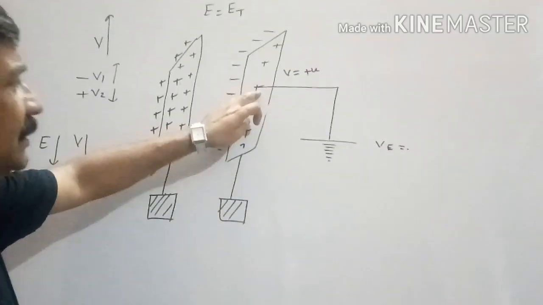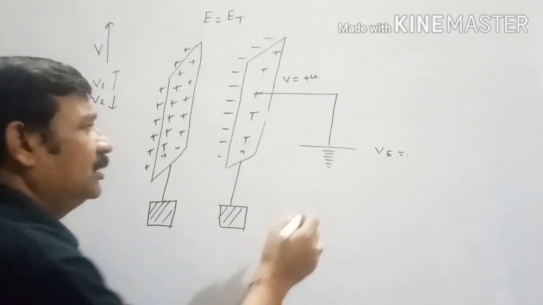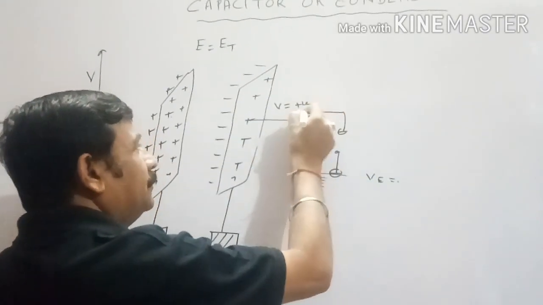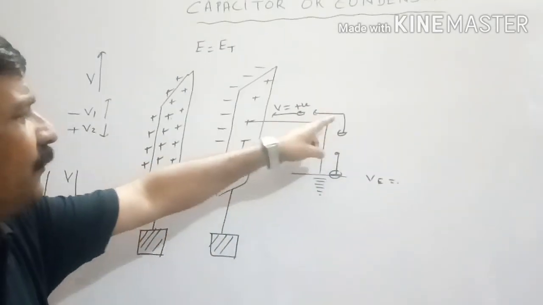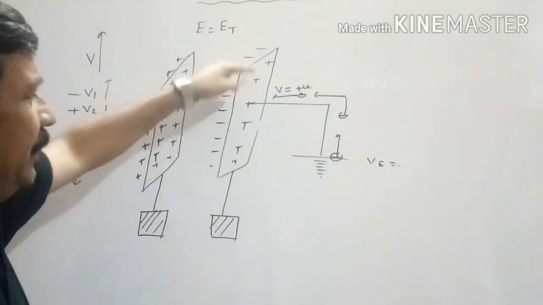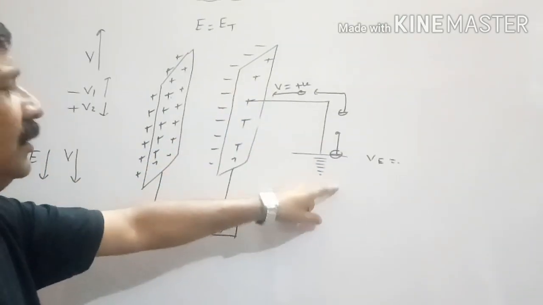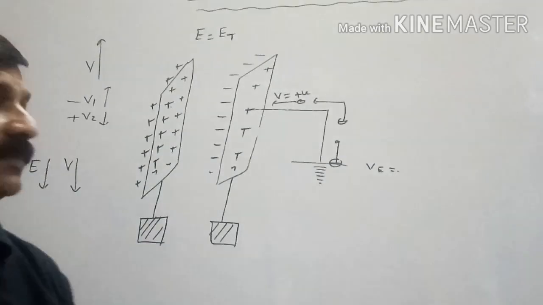It means this point is having high potential, this point is having low potential. Electrons start moving from low potential to high potential, and so many electrons move from low potential to high potential that this plate's total potential becomes 0, because then only the flow of electrons will stop. This is at 0 volt, this will be at 0 volt, electron flow will stop.